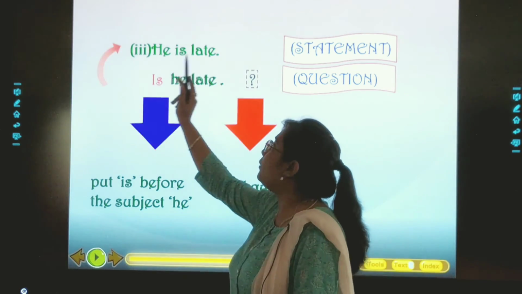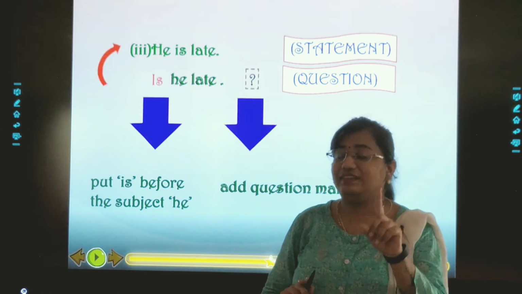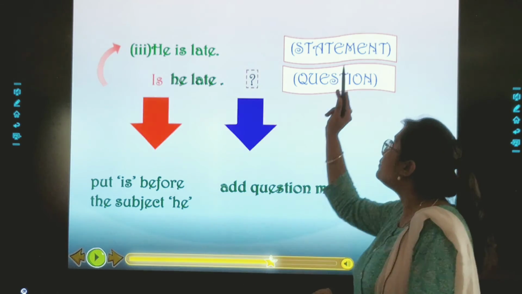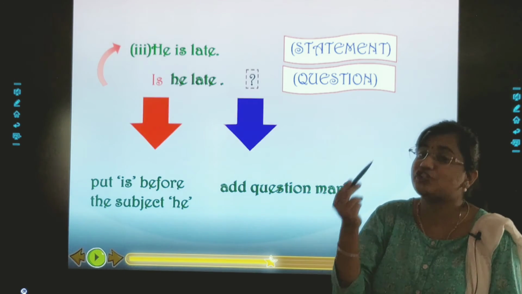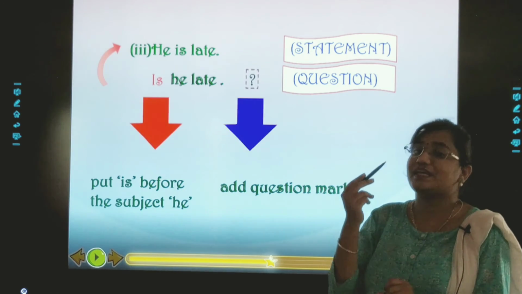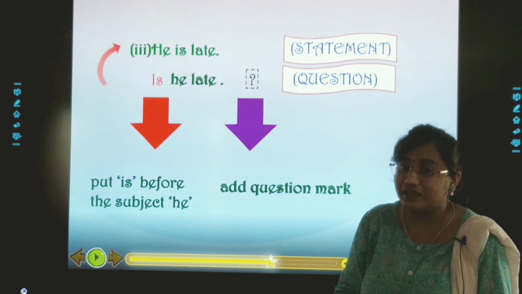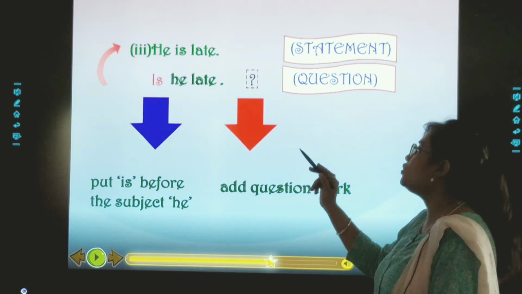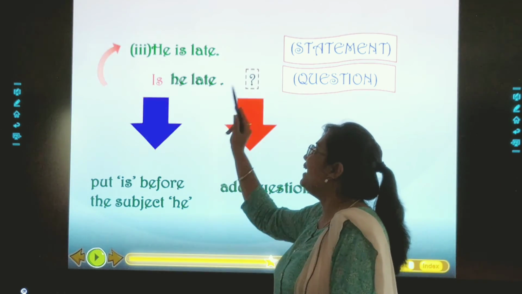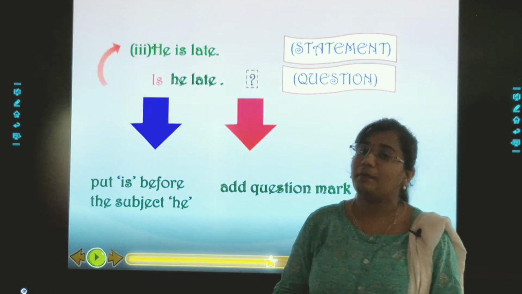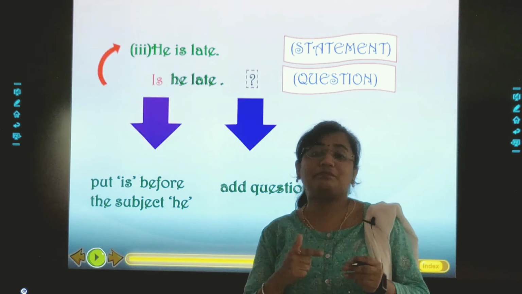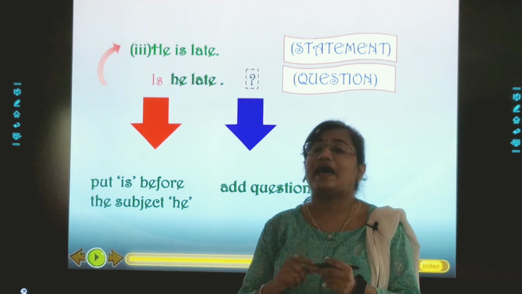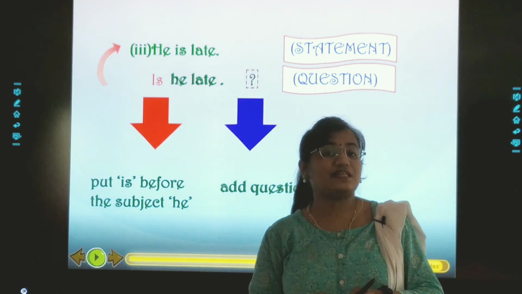Is came before he, and this is how a simple statement is converted into a question sentence, or an interrogative sentence. So, is he late? Question mark. This is how we will frame a simple statement into an interrogative sentence.